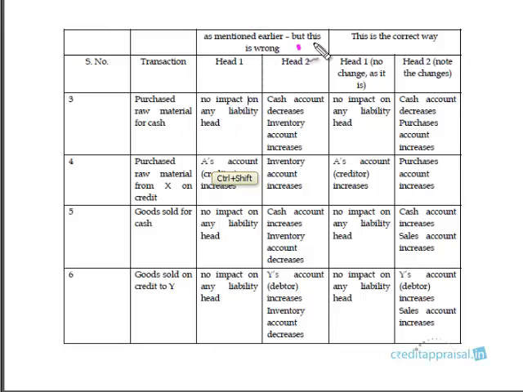So what does it affect? Earlier this is what we did. Purchase raw material for cash. So cash account has decreased and inventory account has increased. This is intuitive. This is what common sense tells us. But from an accounting point of view, this is incorrect. So what is the correct way?